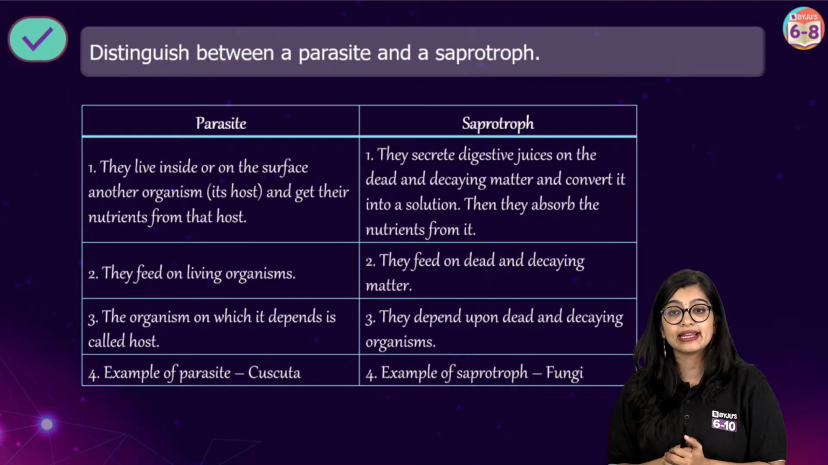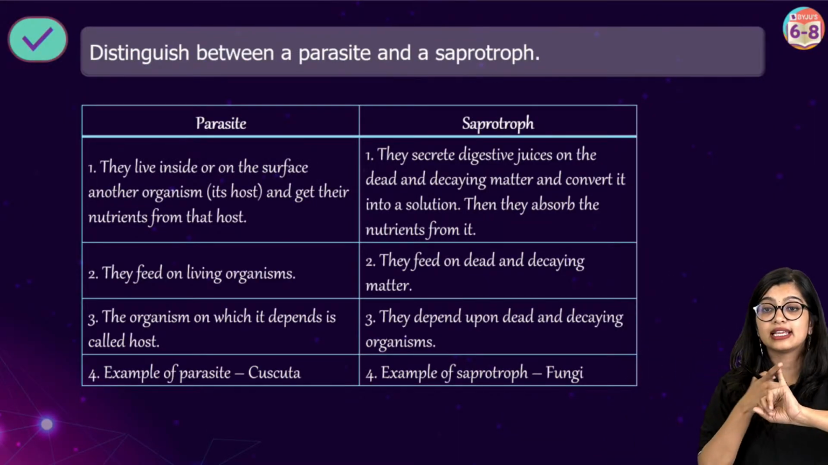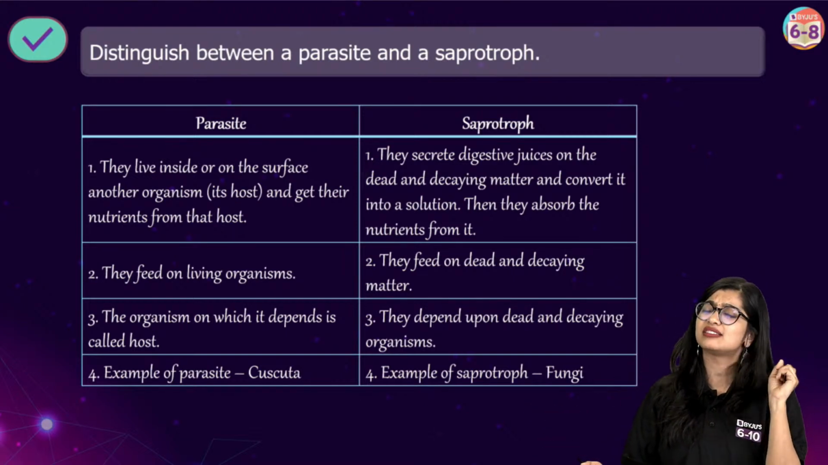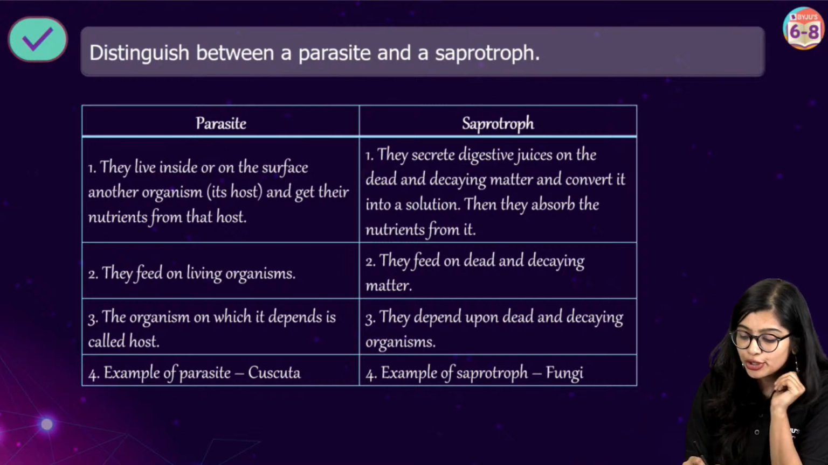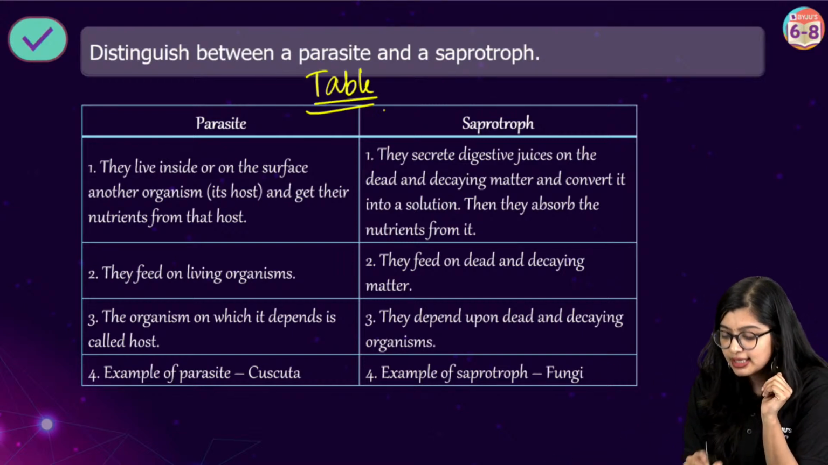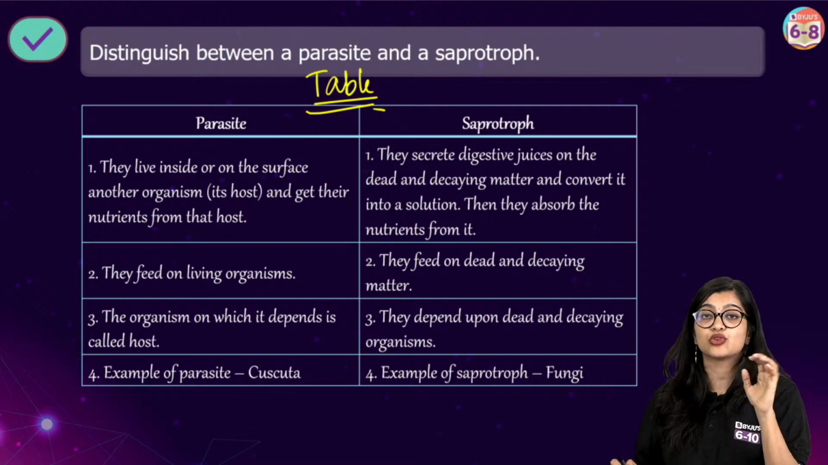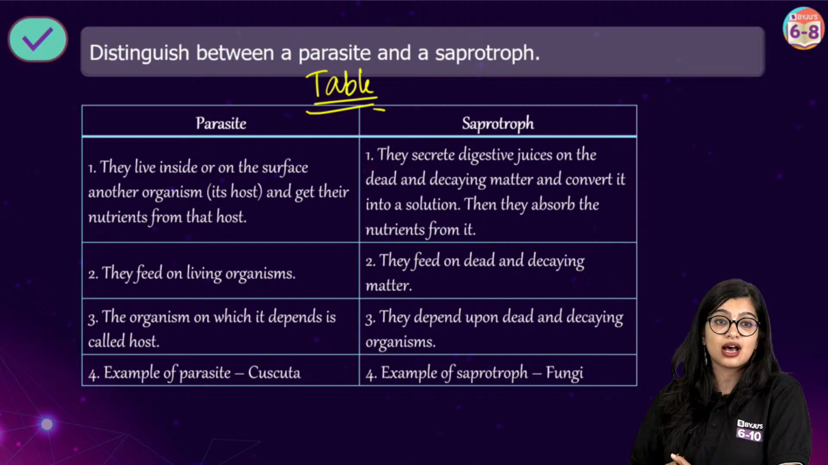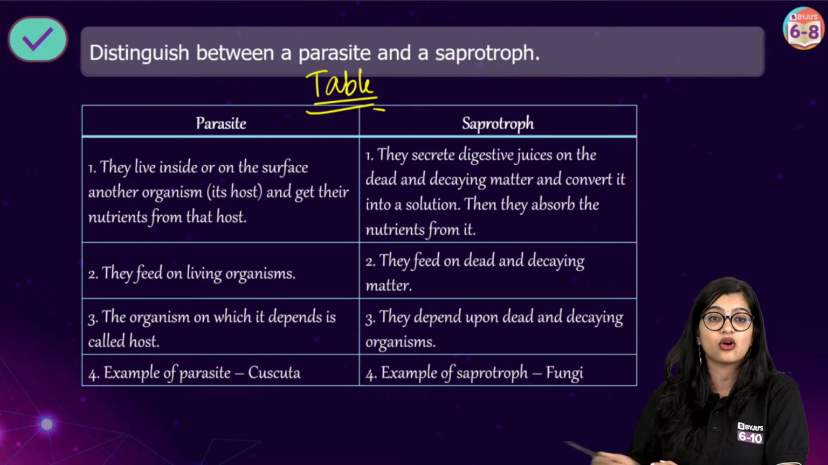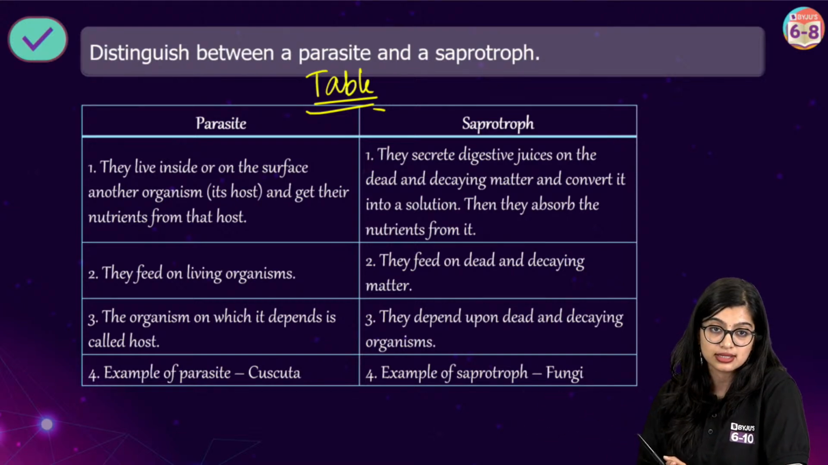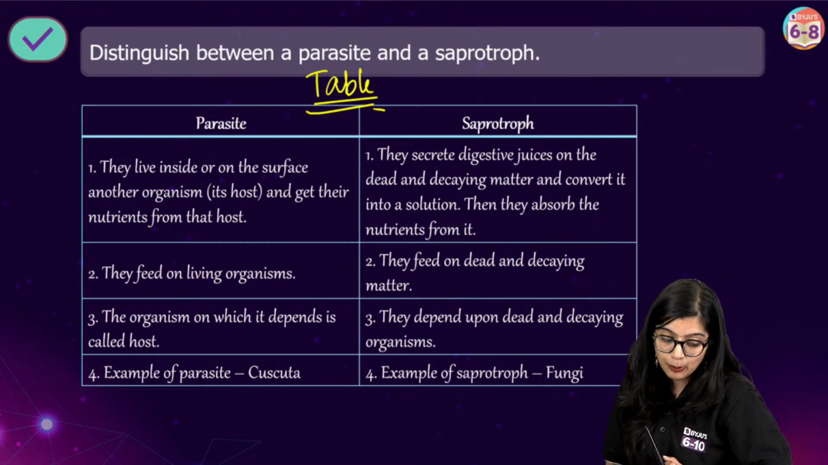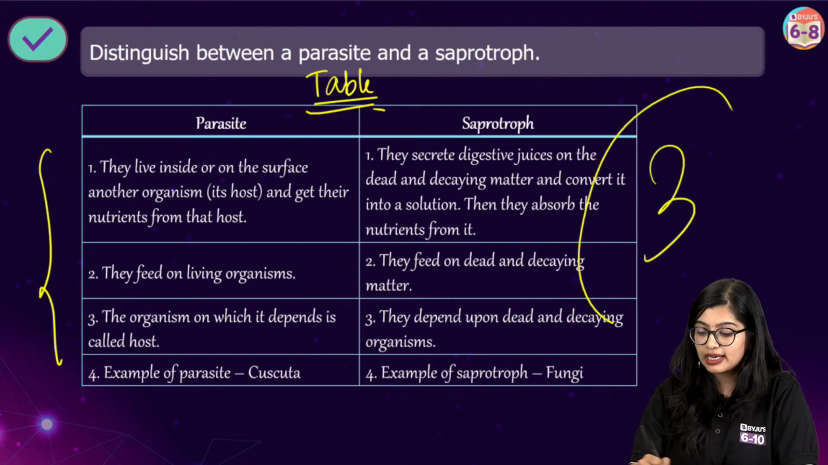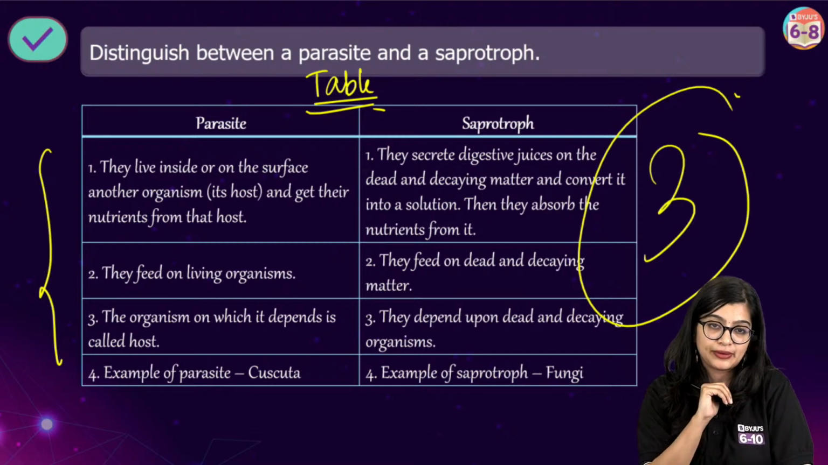So when you're writing the answer, and whenever the question says distinguish, differentiate, or difference between, draw a table. This is a practice you should have, because when your teacher sees a table, they'll be like, oh, all of you know how to write answers. So drawing a table is very, very important, and write all the important pointers that we discussed. You will get 3 marks for such a question.